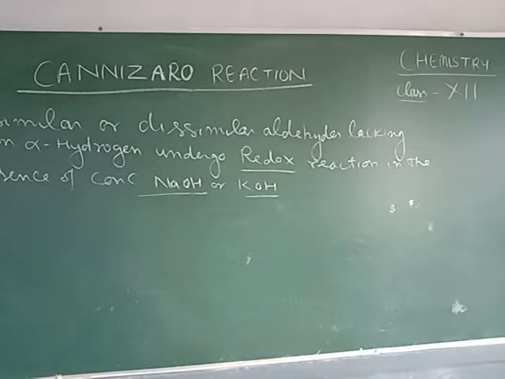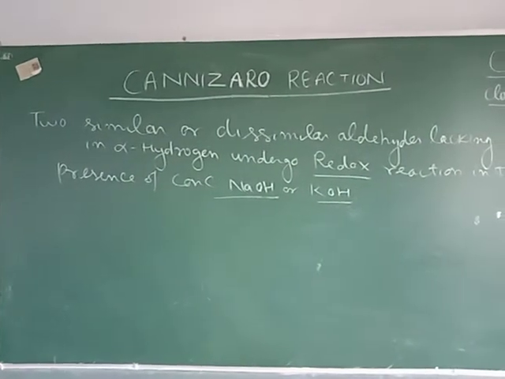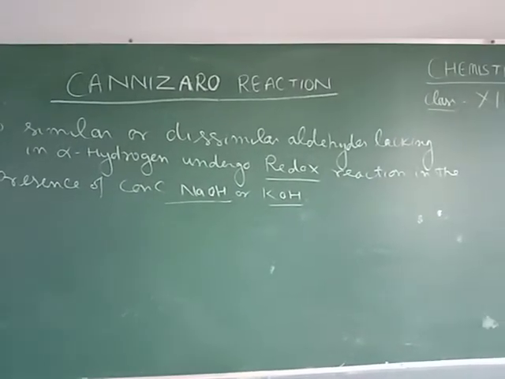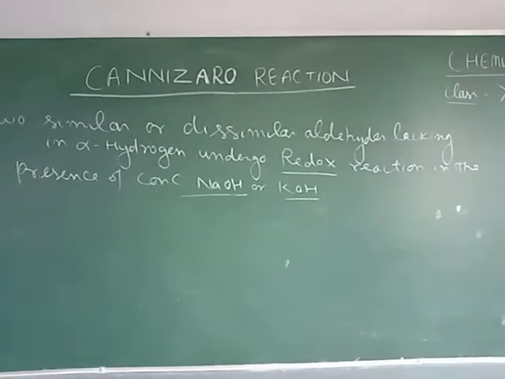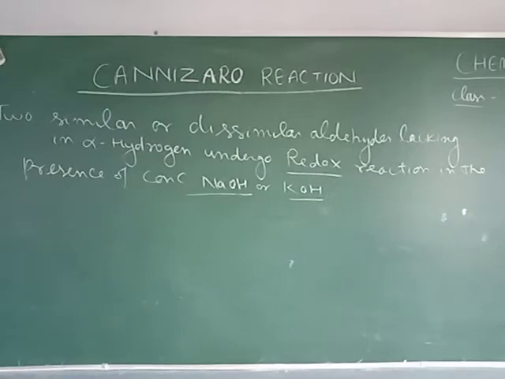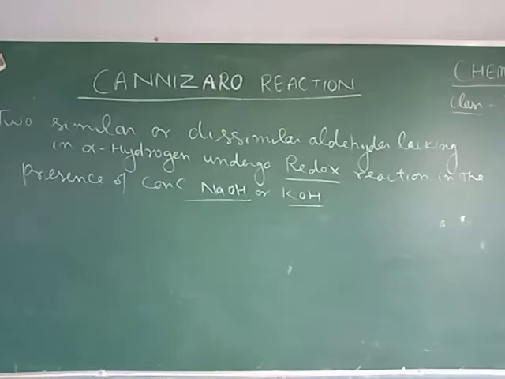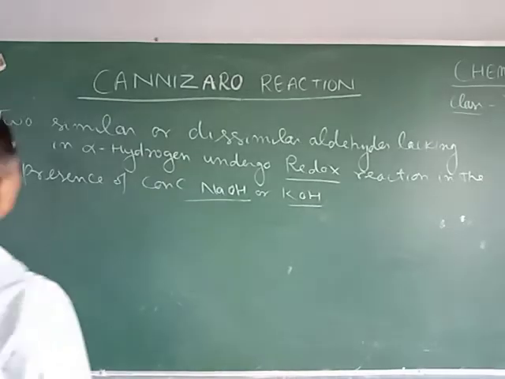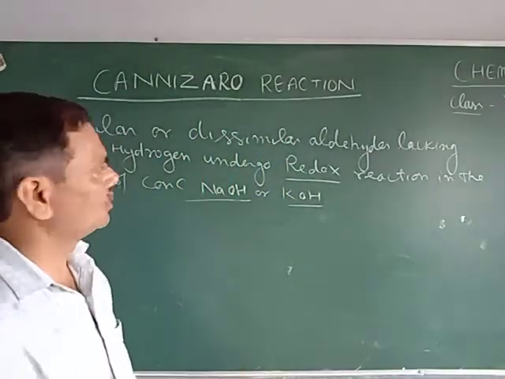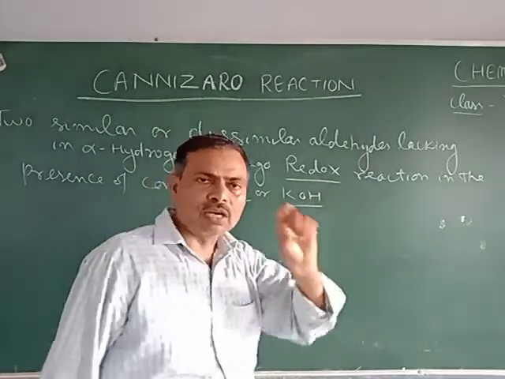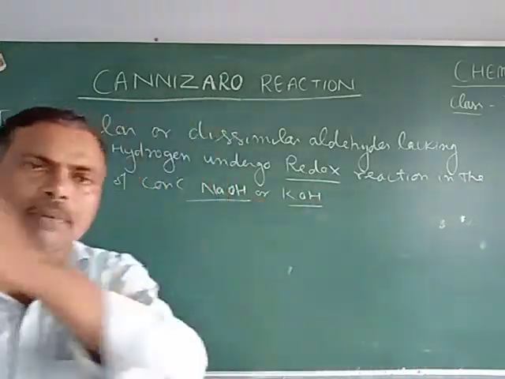Repeating again, two similar or dissimilar aldehydes lacking in alpha hydrogen undergo redox reaction in the presence of concentrated NaOH or potassium hydroxide. Now what happens when two molecules of aldehydes are taken? One molecule of aldehyde is reduced to form the primary alcohol.